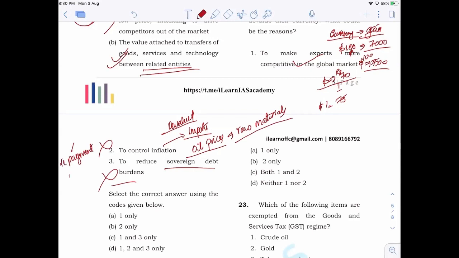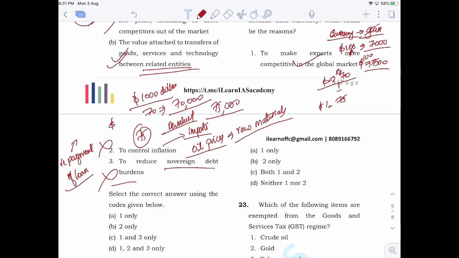Repayment of loan become expensive. Why does the repayment of loan become very expensive? It is because mostly these kinds of loans will be denominated in foreign currency, especially in dollars. So suppose they have taken $1,000 as loan, and earlier it was 70 rupees per dollar, that makes it 70,000 rupees, right? Now, when it becomes 75, what happened? The loan liability will become 75,000 rupees.